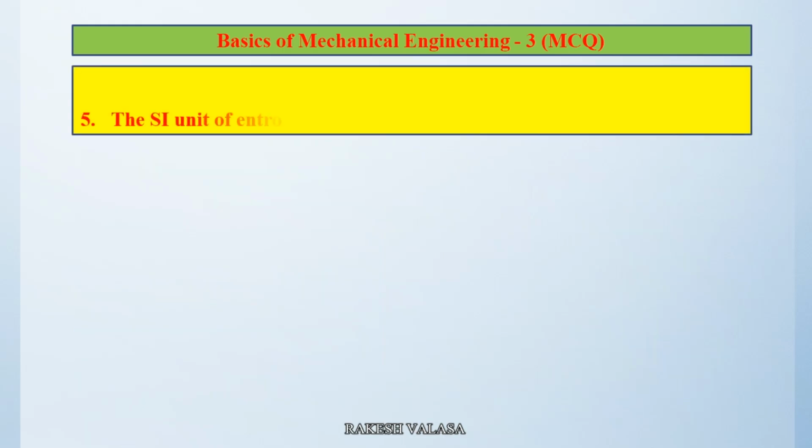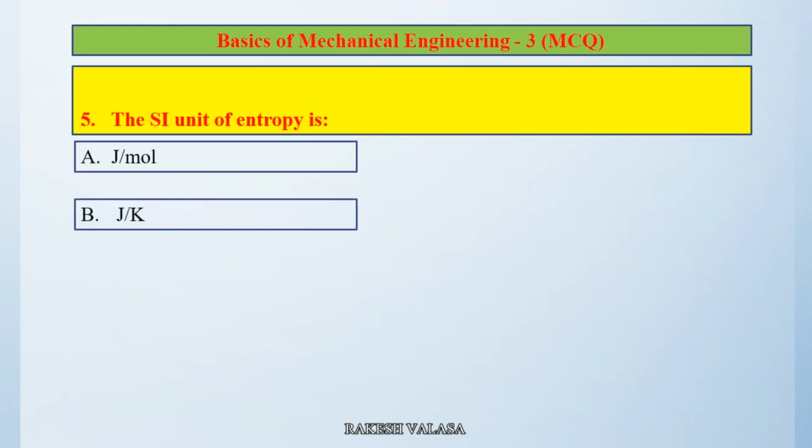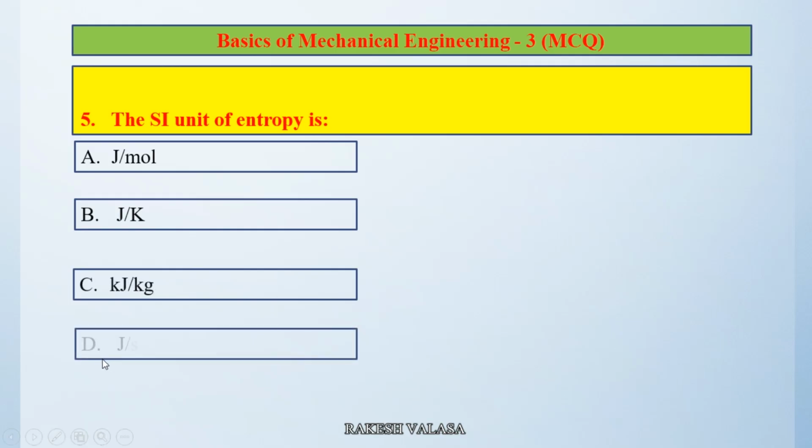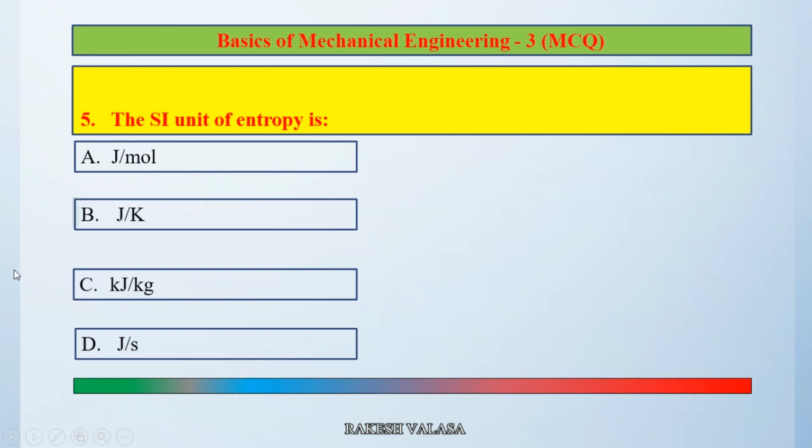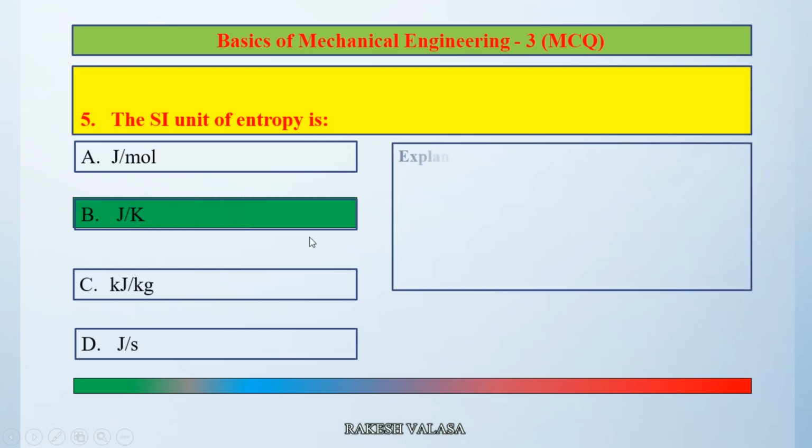Question number 5. The SI unit of entropy is option A joule per mole, option B joule per Kelvin, option C kilojoule per kg, option D joule per second. The correct answer is option B joule per Kelvin. Let us see the explanation.